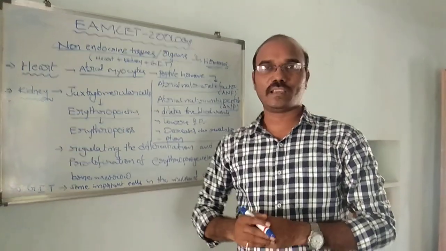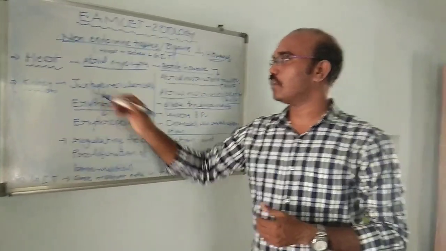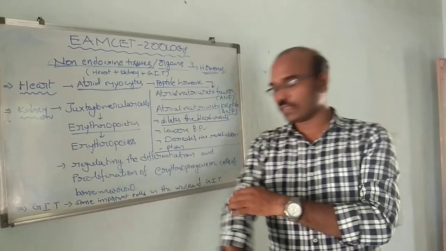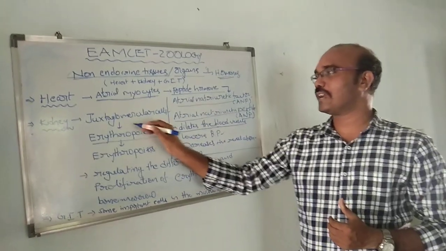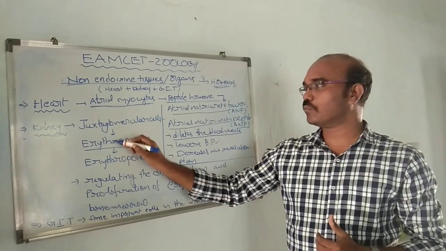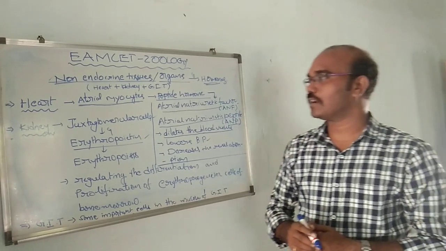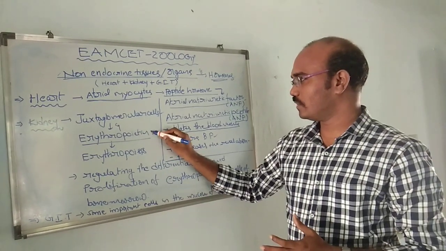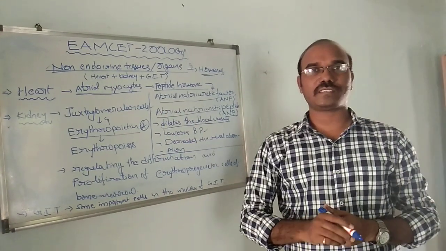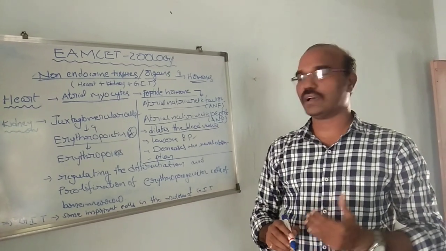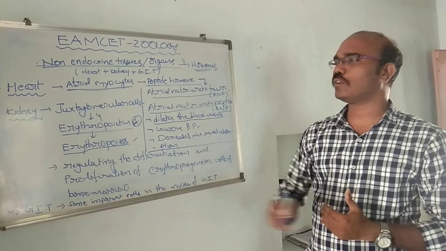Then coming to one more non-endocrine organ, that is the kidney. The kidney contains specialized cells called juxtaglomerular cells. Juxtaglomerular cells secrete one most important hormone, called erythropoietin. Erythropoietin is produced from the juxtaglomerular cells of the kidney, and it promotes erythropoiesis.